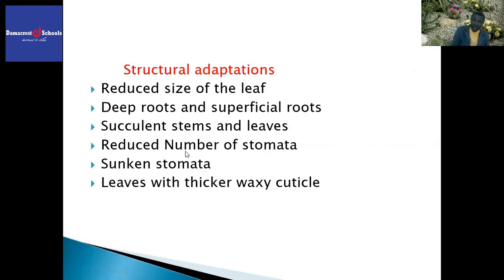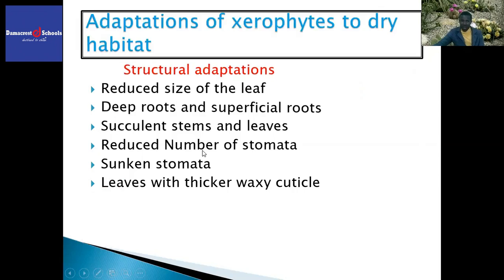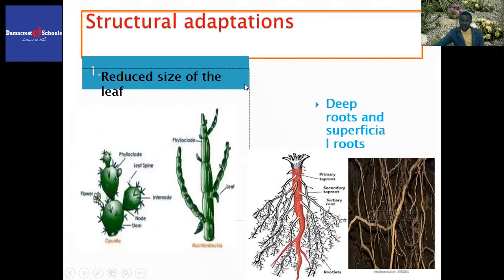Let us begin with the structural adaptations of xerophytes. Some of them have got reduced size of the leaf, deep roots and superficial roots, succulent stems and leaves. Some have got reduced number of stomata, sunken stomata, and some of them have got leaves with a thick waxy cuticle. Allow me to begin with the structural adaptation, beginning with the first one, reduced size of the leaf.